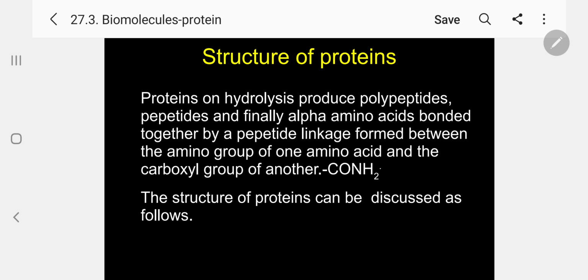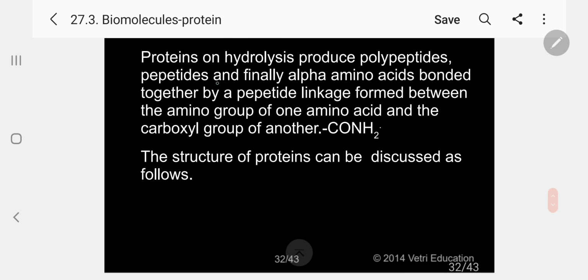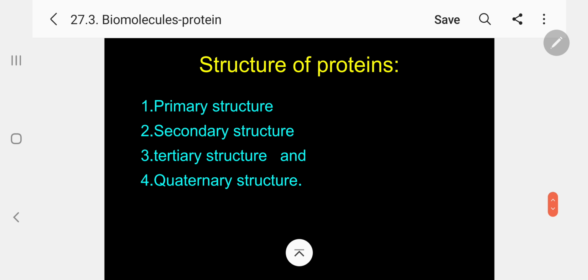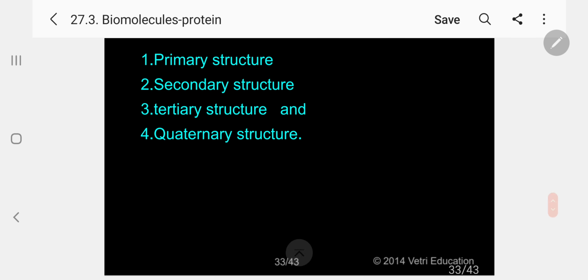Structure of protein. Proteins on hydrolysis produce polypeptides, peptides, and finally alpha amino acids bonded together by a peptide linkage. Please follow. What is the peptide linkage? NHCO. This is the peptide linkage. Kindly follow. It is formed between the amino group of one amino acid and the carboxylic group of another amino acid. The structure of protein can be discussed as follows: primary structure, secondary structure, tertiary structure, and quaternary structure. Let me discuss one by one.